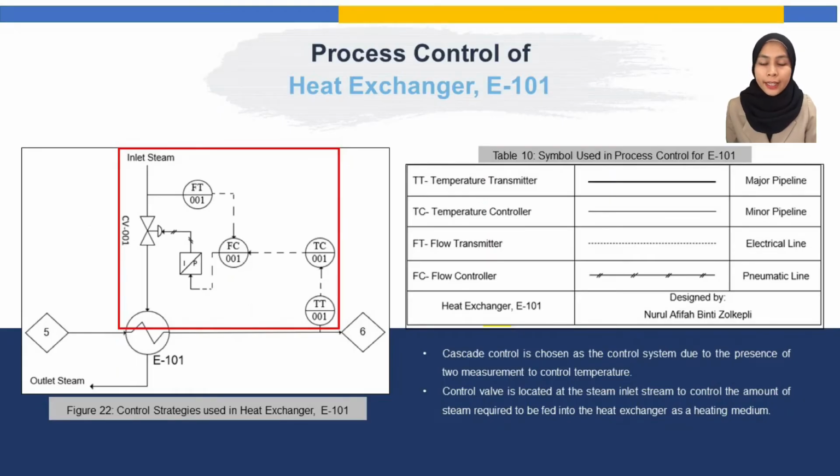For this heat exchanger, cascade control is chosen as the control system due to the presence of two measurements to control the temperature. The output temperature of the product stream is set as the control variable in the system. Meanwhile, the flow of steam entering the heat exchanger is set as the manipulated variable. Next, the flow and temperature parameters indicate the disturbance. In this regard, a temperature transmitter is set up at the output stream of the heat exchanger. The temperature transmitter will determine the temperature and generate a signal proportional to it. A control valve is located at the steam inlet stream to control the amount of steam fed into the heat exchanger as the heating medium.